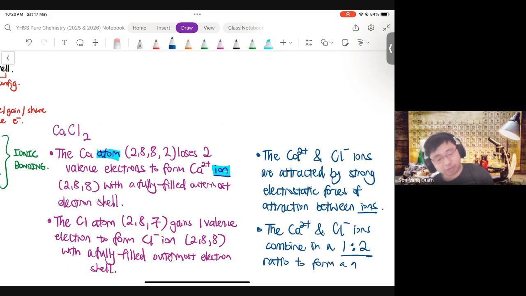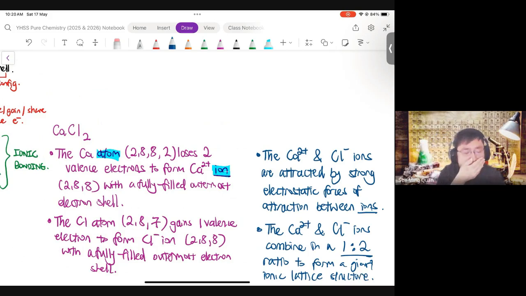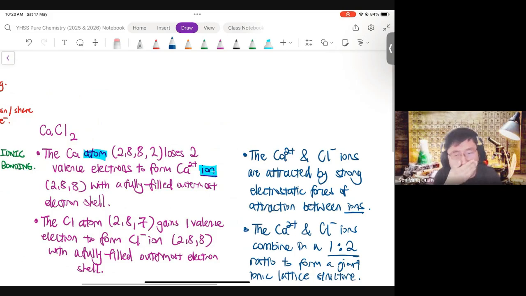And the structure is a giant ionic lattice. Okay, so please take this down.